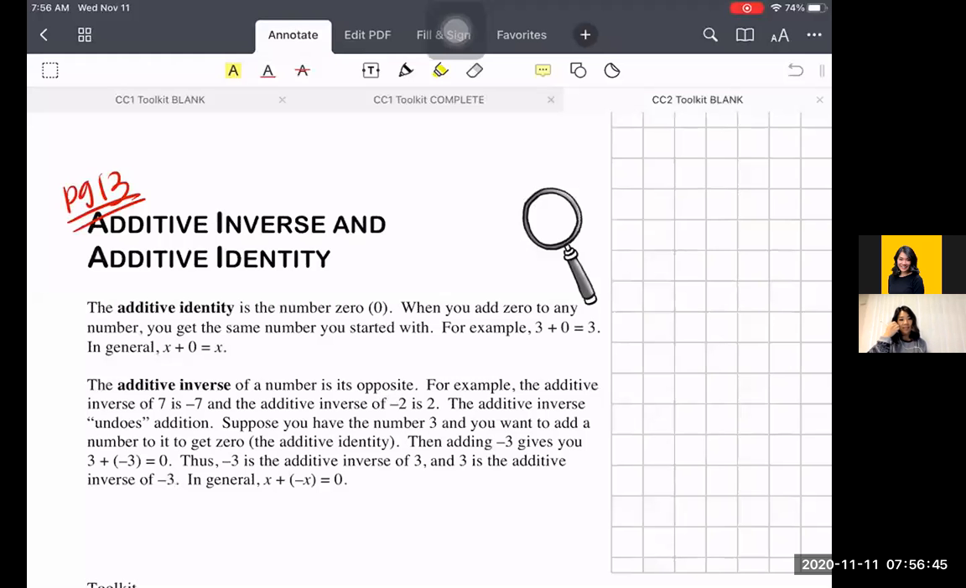Alrighty guys, this is Additive Inverse and Additive Identity on page 13 of your toolkit. Go ahead and read through it, underline what you think is important, and then come back to us.